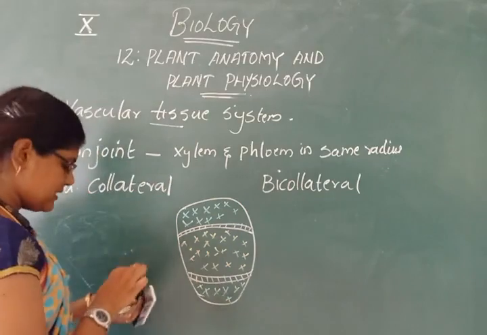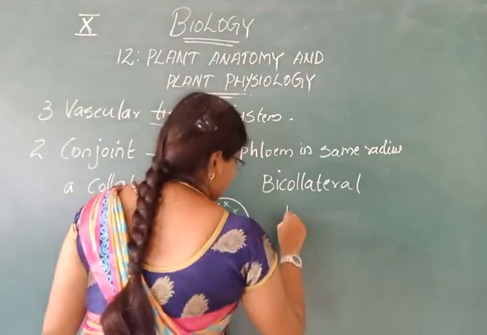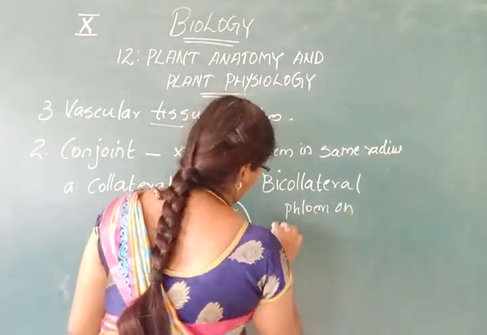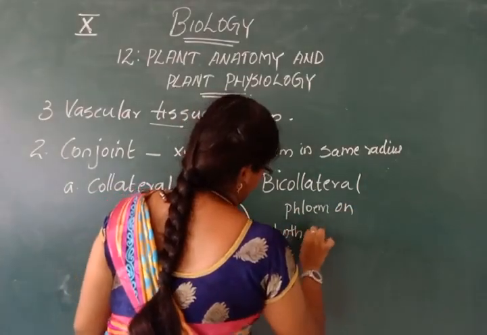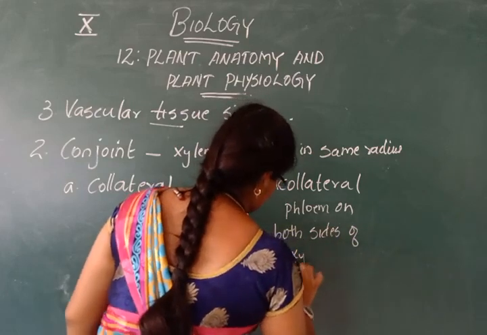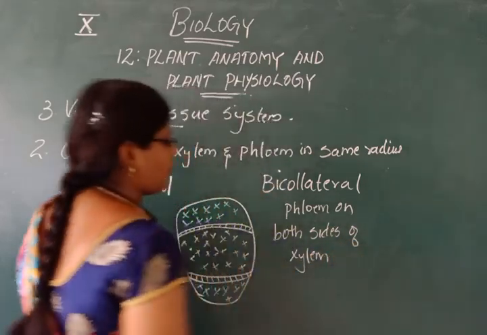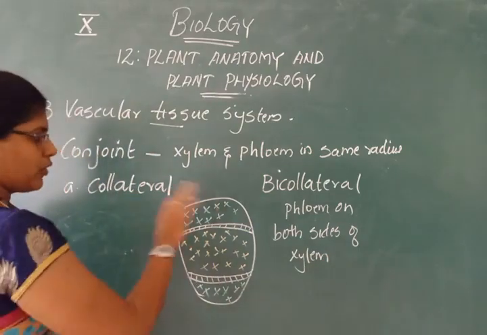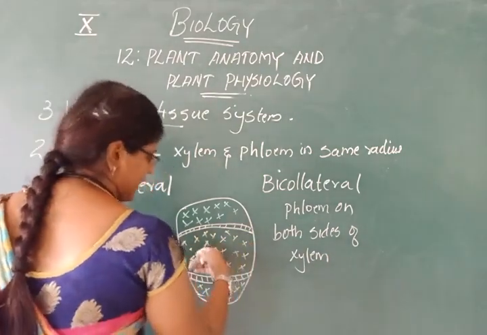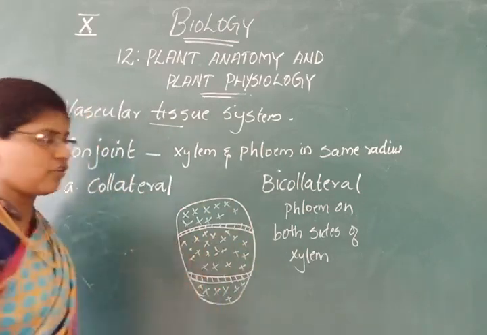So bicollateral means phloem present on both sides of xylem. Phloem on both sides of xylem is called a bicollateral vascular bundle. Here the center is xylem, and on both sides of the xylem the phloem is present.